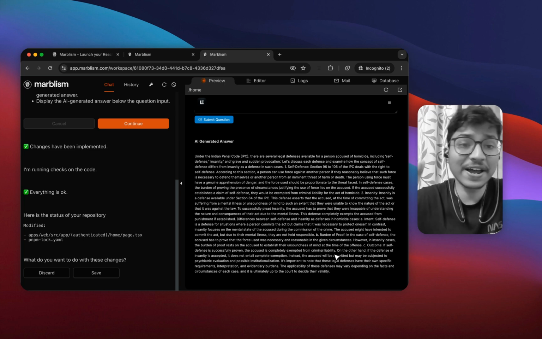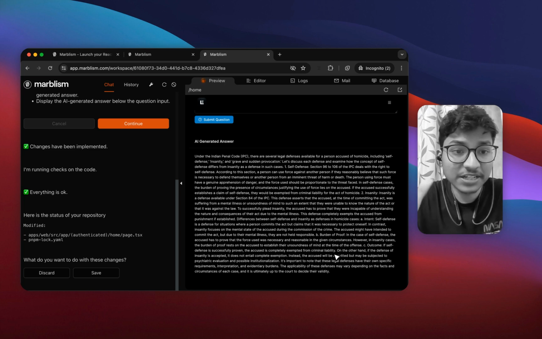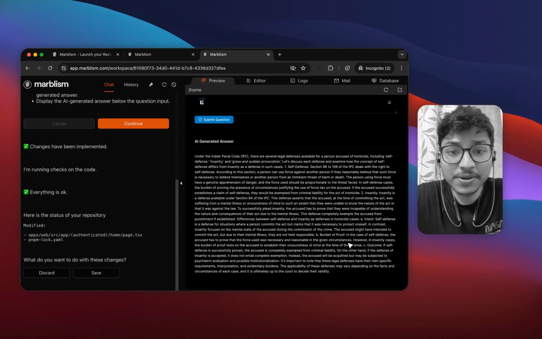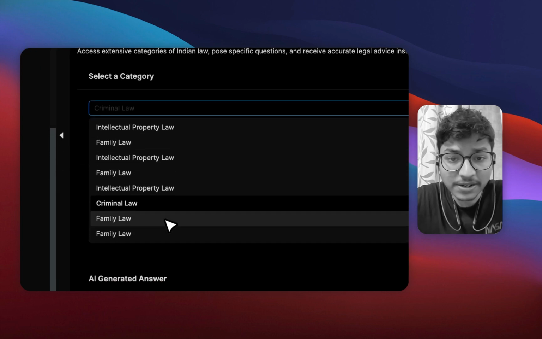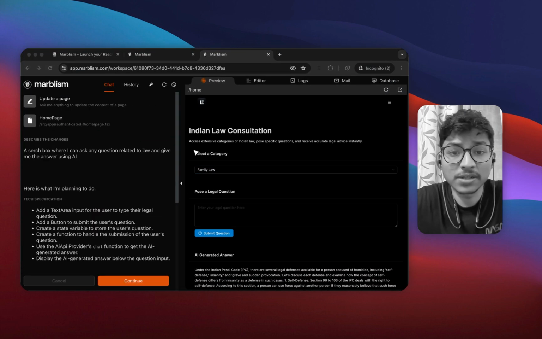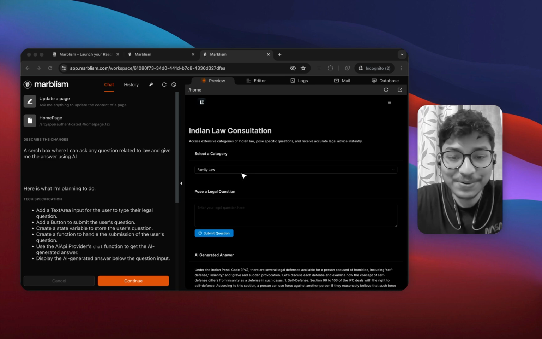You have your own AI-powered law ChatGPT, your own lawyer, in just 5 minutes, ready for you. You can ask any question. You can do any changes to it, anything. Here, most of the options are repeated. You can just type, like, I want more options in the search bar, and it will do it for you. It's that simple, guys. It's very cool, right?